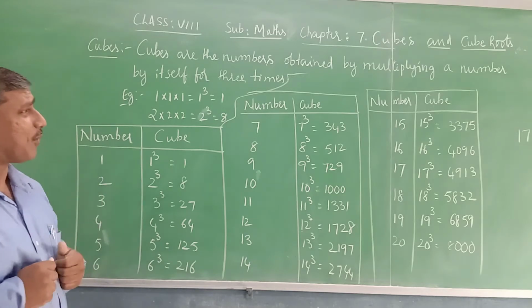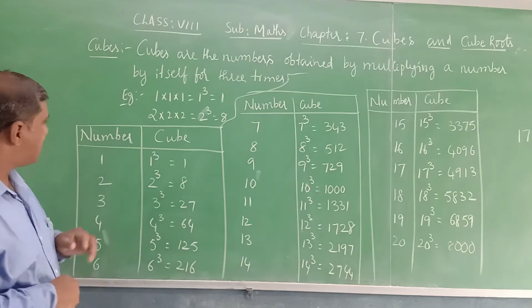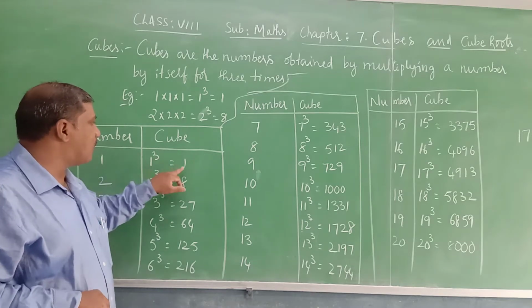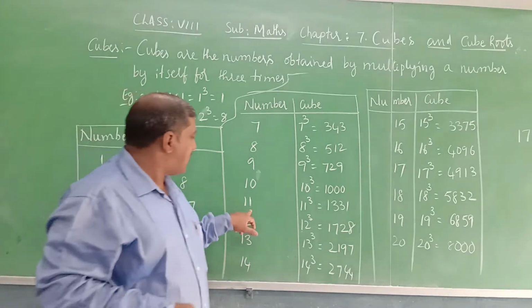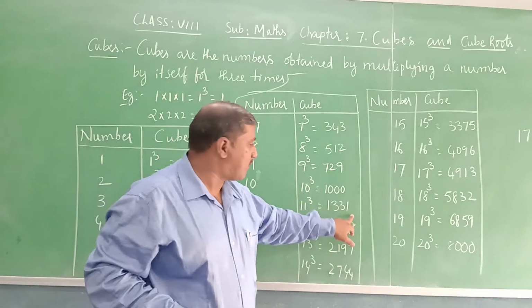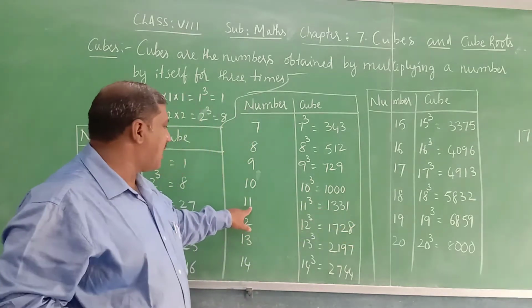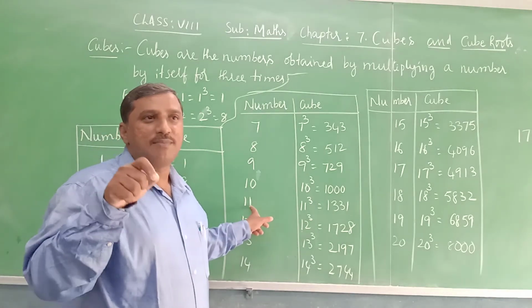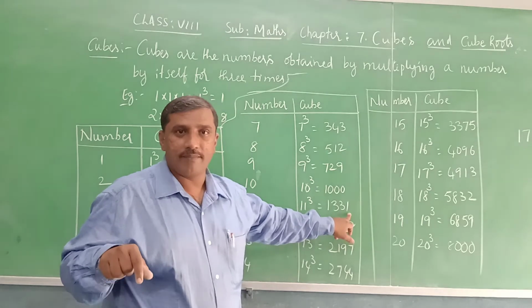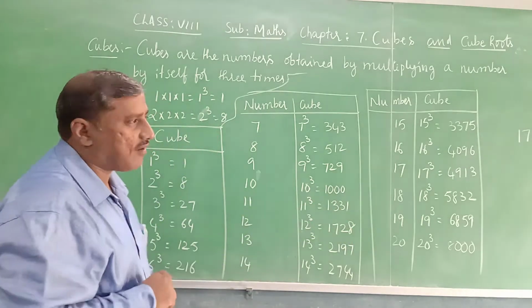Now what are the properties of these cubes? See, if the unit place of a number is 1, 1 cube is 1, 11 cube is 1331, 1 is there. This means any number whose unit place is 1, its cube will end with 1.